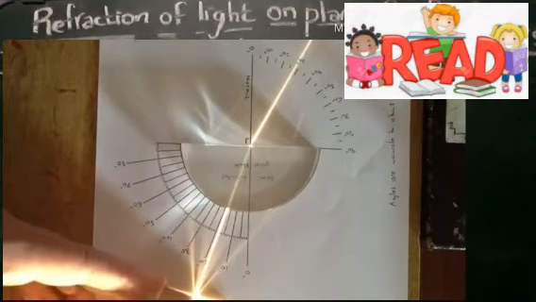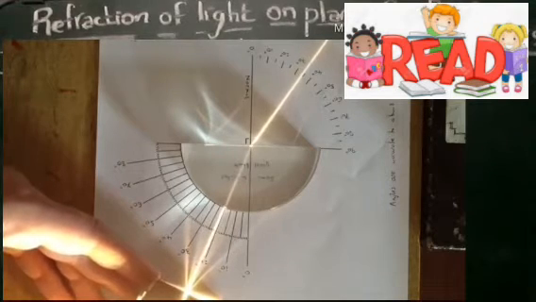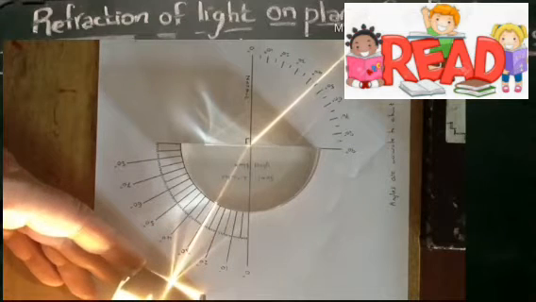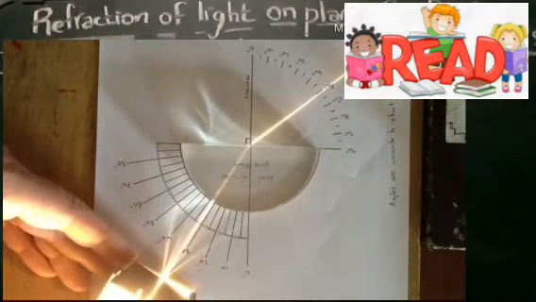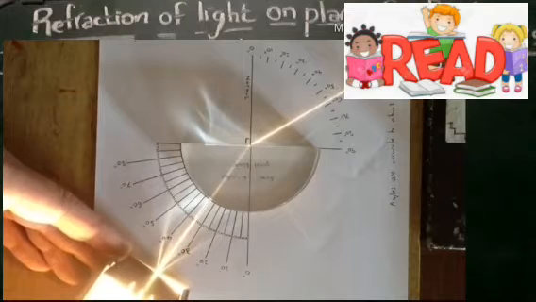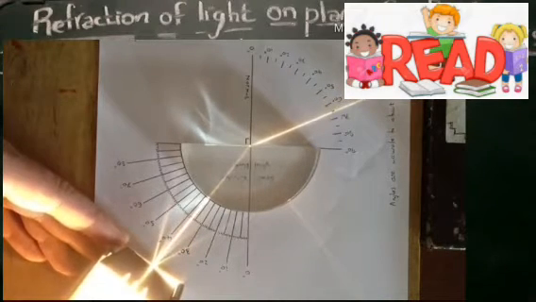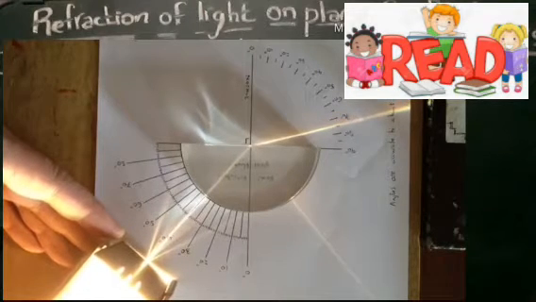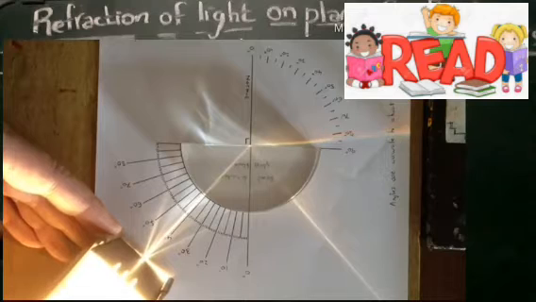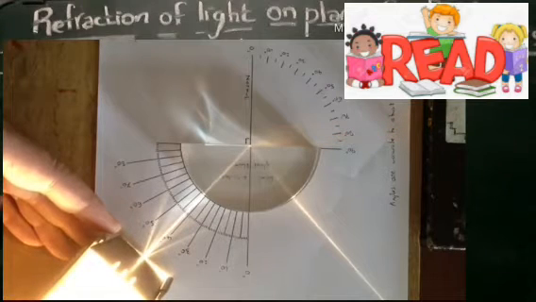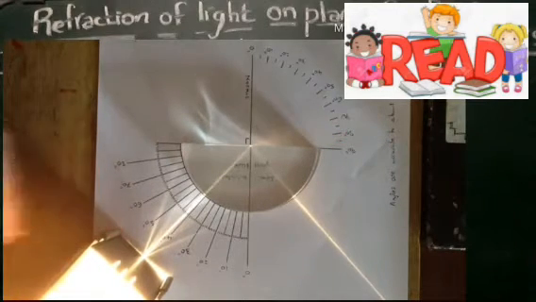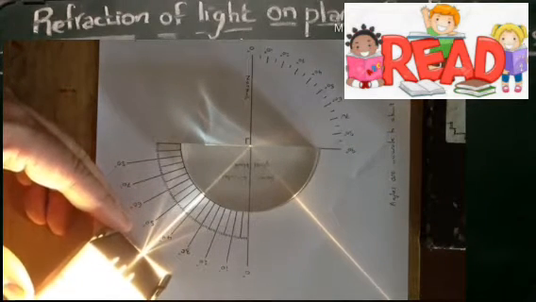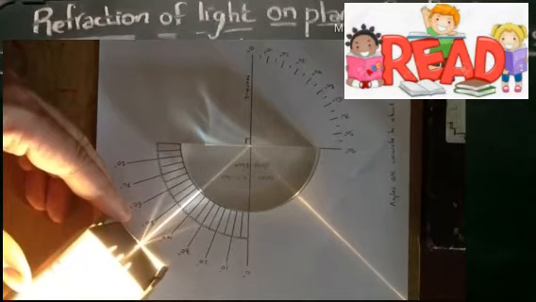So if you see that in this video, you can see how the light is passing, the rays you are getting, where the refracted ray is coming and where the angle of incidence and angle of refraction are formed. You can see clearly with this activity how the rays pass from the incident angle and what refracted ray you are getting there. Okay, angle of refraction you can see. So this is the way we are going to perform the activity.